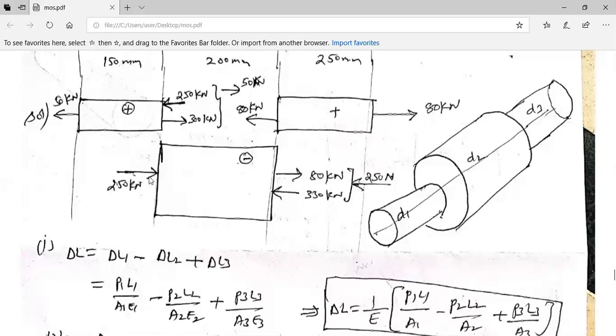Whether it is compressing or elongating, when you want to give connectivity to bar 2 and bar 1, when bar 2 is in this direction, automatically you have to take this in the opposite direction. Okay?